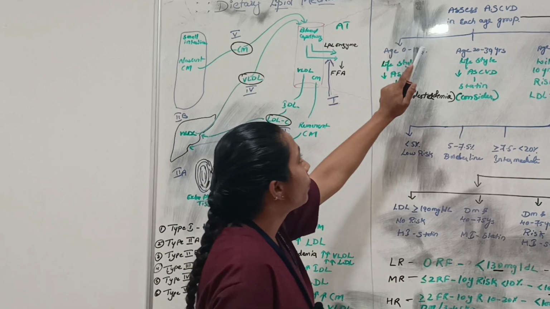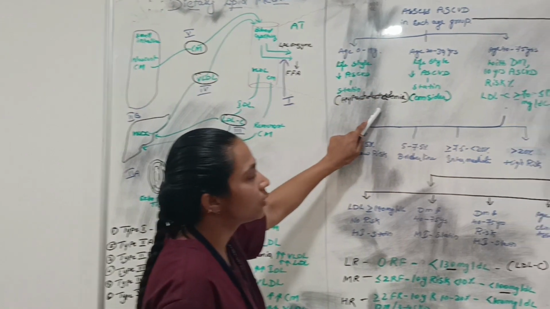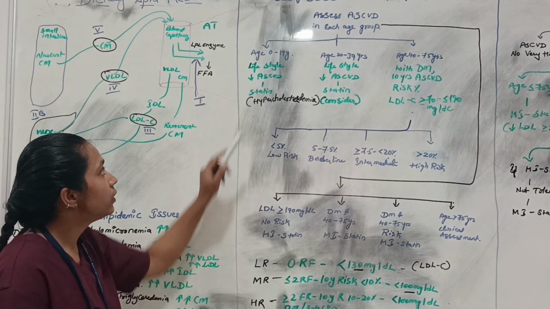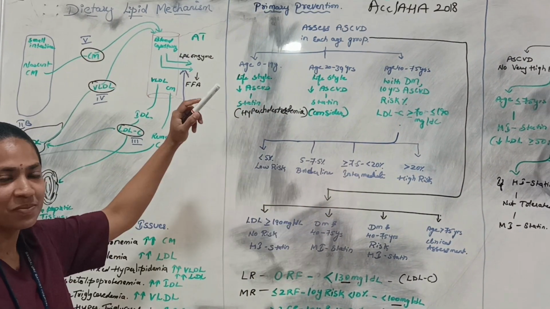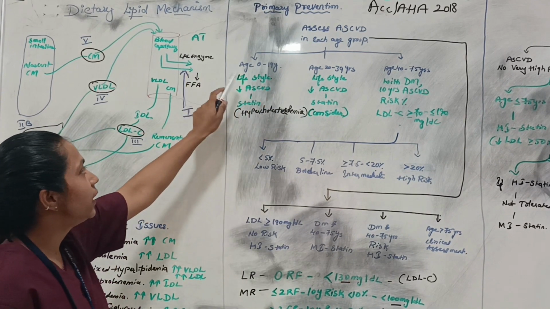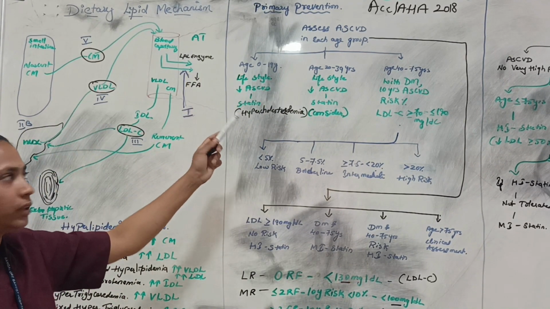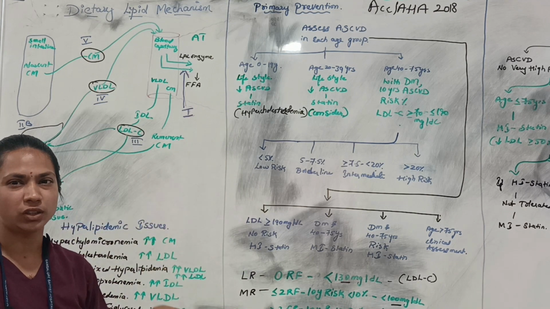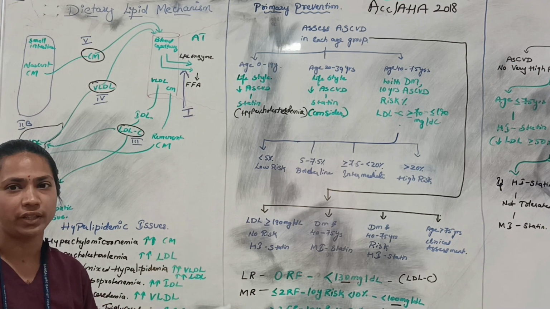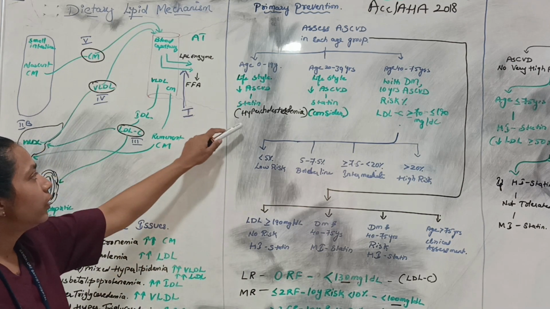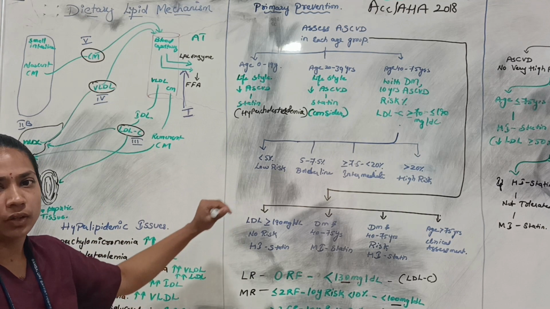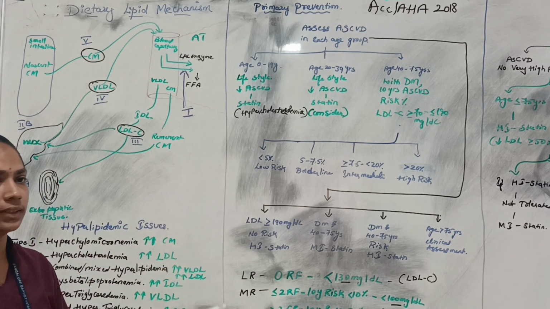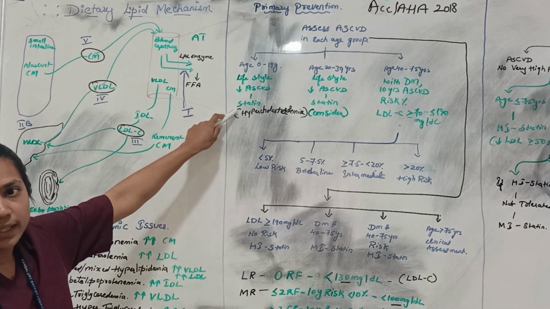So first is primary prevention. I have taken these guidelines from the ACC/AHA guidelines. Primary prevention is organized by age. For age between 0 to 19 years, if there is an increase in cholesterol, there may be lifestyle changes because of fatty foods and overweight in kids. If they check a lipid panel and find increased LDL or VLDL levels, like triglycerides, they have to go with statins.